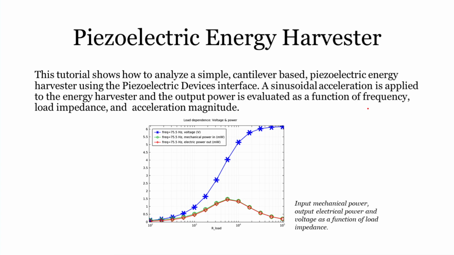So to begin with, one of the examples is the piezoelectric energy harvester. This is a very interesting example because nowadays people are moving ahead on how to save energy or recover back the energy that we are wasting in day-to-day life. For example, one person, my friend, is jogging in the morning.